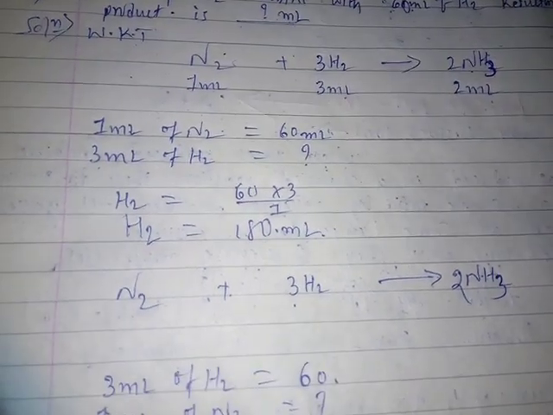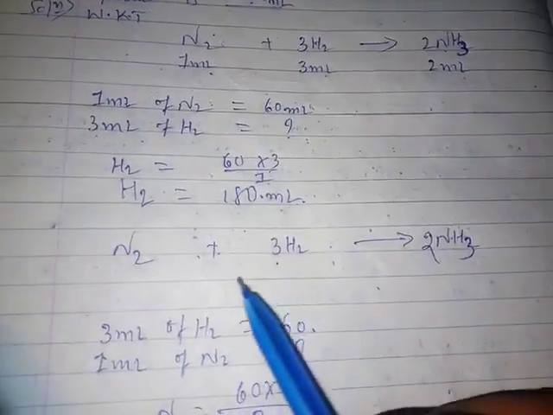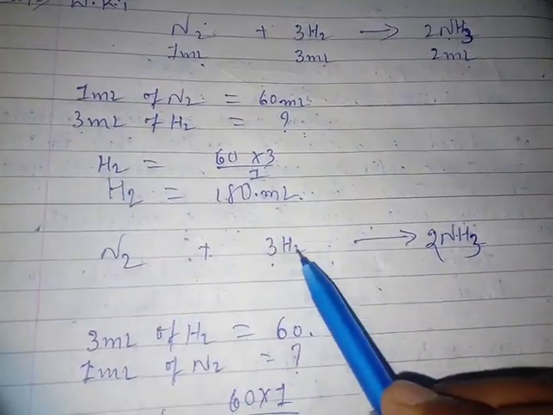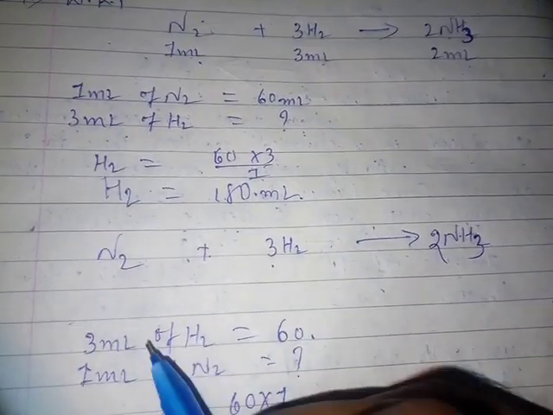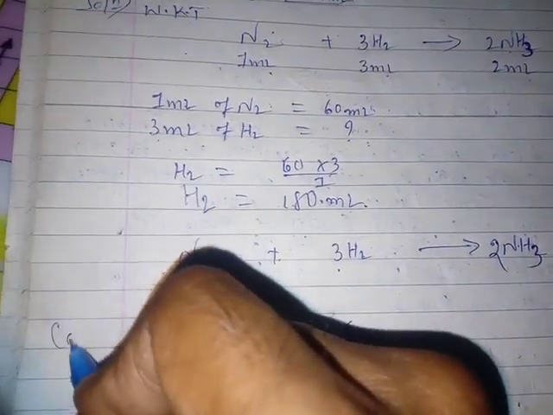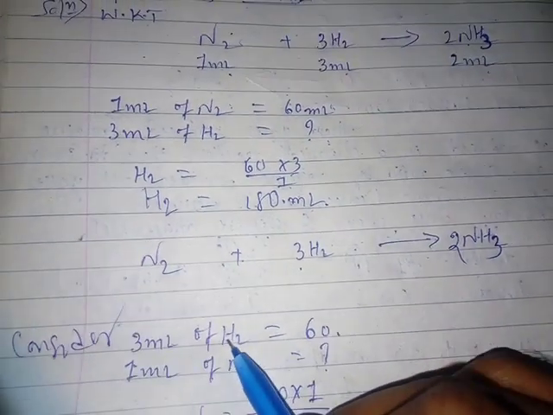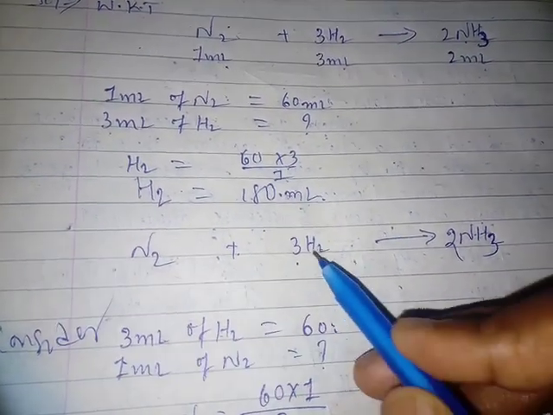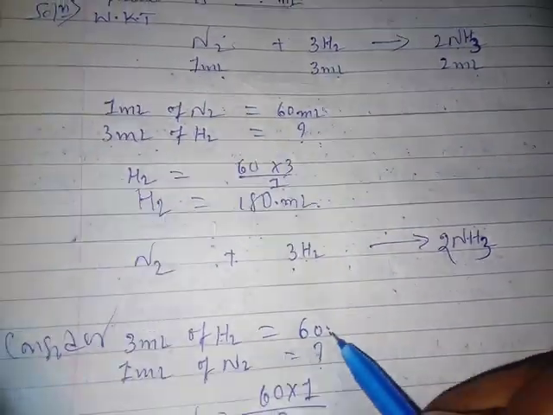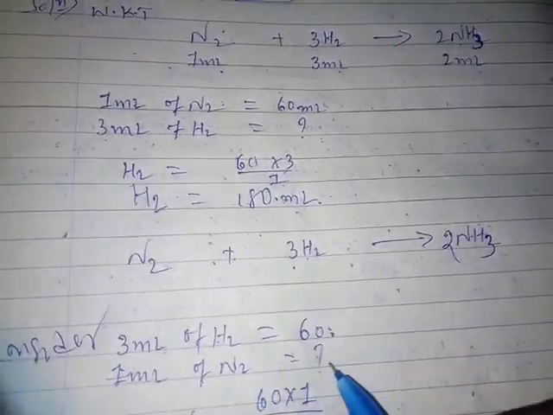Just look at here. If we reverse, nitrogen and hydrogen combine to form ammonia, we know that. If we consider 3 ml of hydrogen means 60 ml, then 1 ml of nitrogen means how many ml?